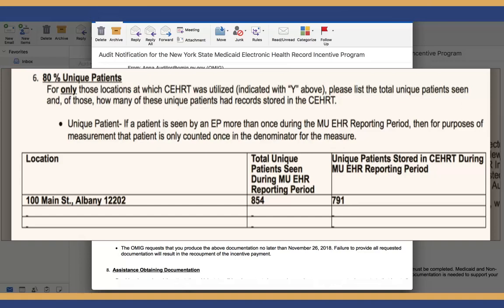Keep in mind, if a patient is seen by the provider more than once during the EHR reporting period, then that patient is only counted once for this measure. Just like the chart in the previous section, include the exact number and do not estimate or round the numbers.